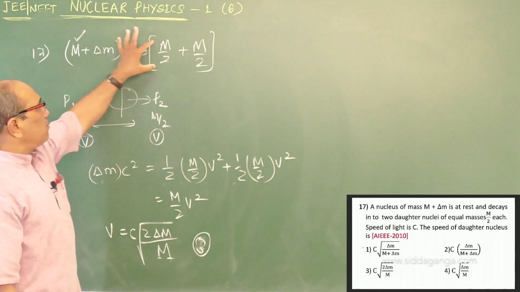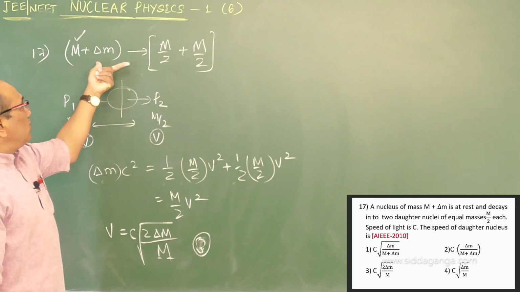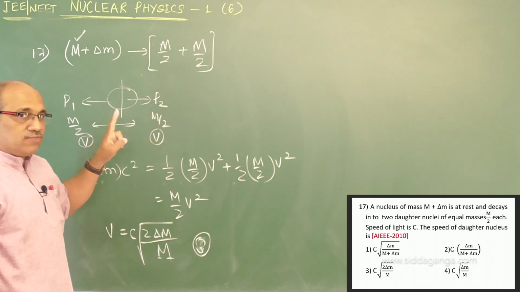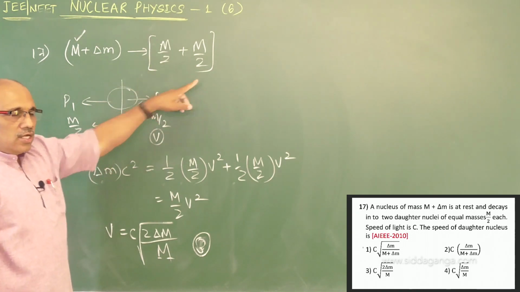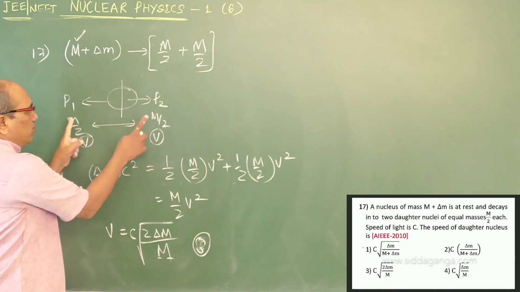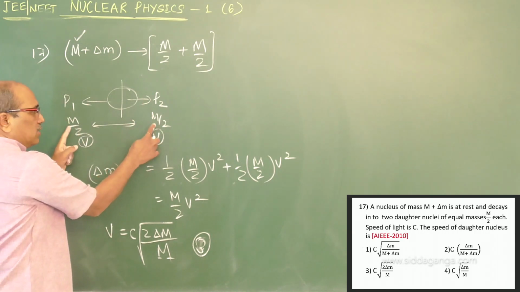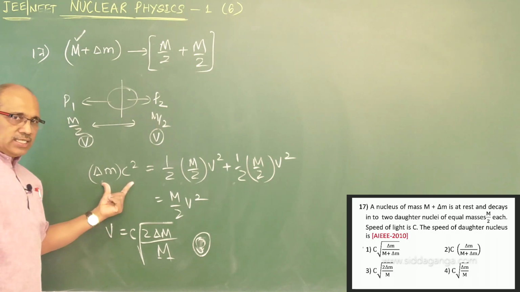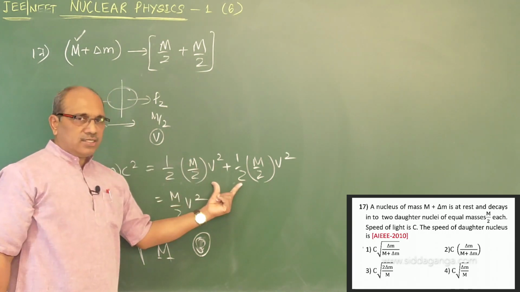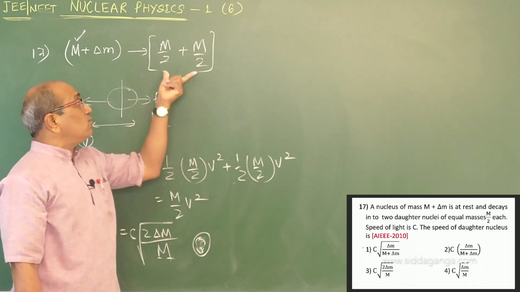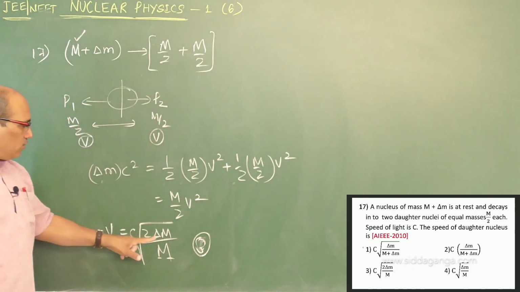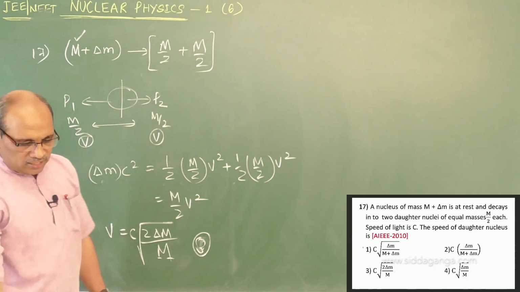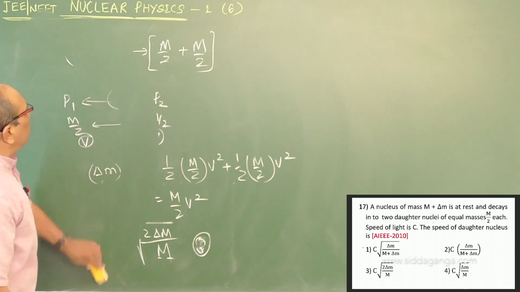This total mass appeared here and the remaining is converted into energy. Delta M is converted into energy that must be available as kinetic energy for the two particles. When they break, the momentum created must be the same, and the masses are the same as given, therefore the velocities must be the same. Therefore this energy must be equal to the sum of the kinetic energies of the two daughter nuclei formed. That gives you the answer C, 2 delta M by M. This question appeared in AIEEE 2010. Come to the next one.